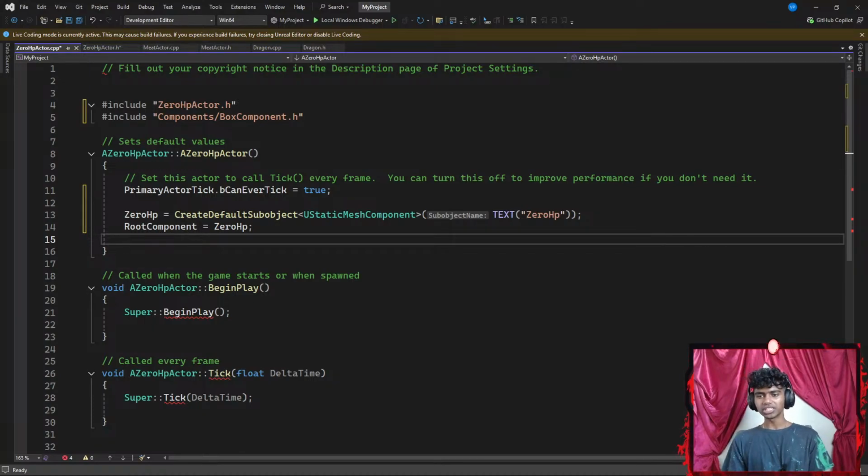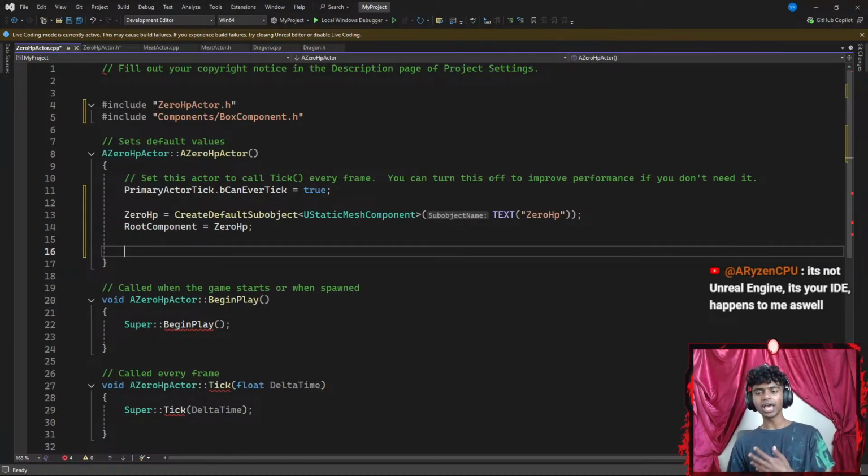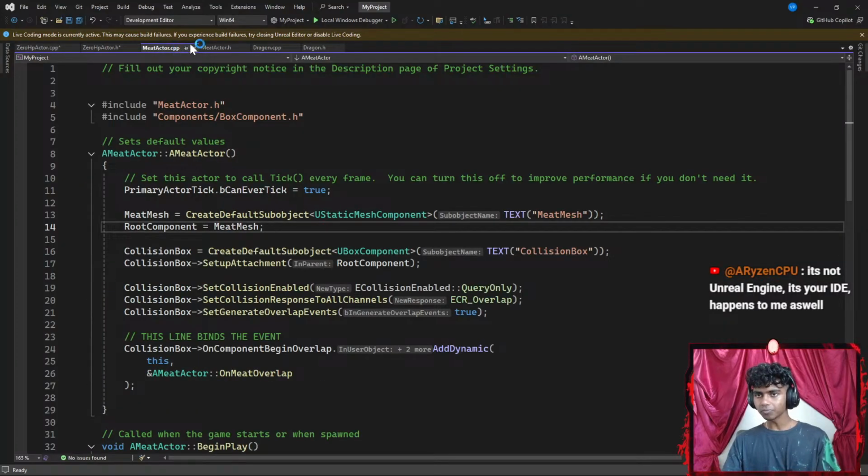Now, once I'm done creating a root object, I gotta go ahead and point my 0 HP to a bunch of things. Let's go with something like 0 HP. I want to point it towards my box collision. Is it called box collision? Okay, so I gotta point it towards...